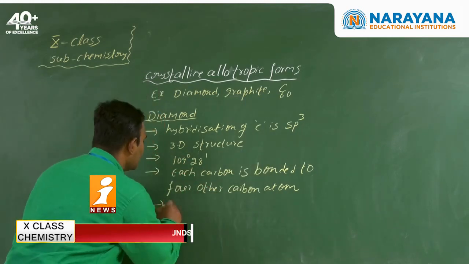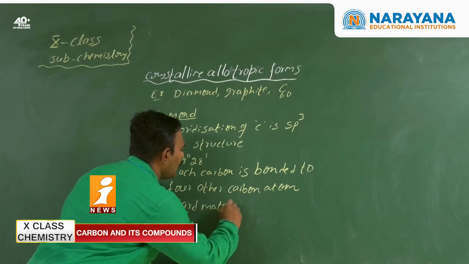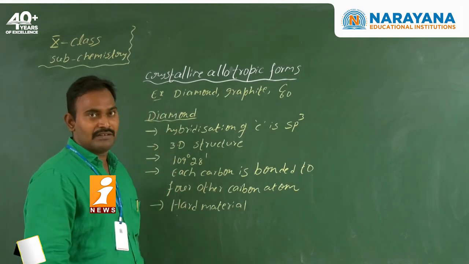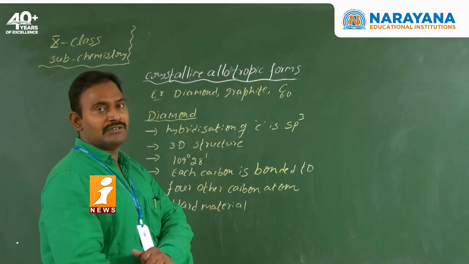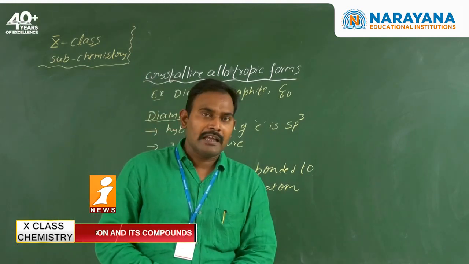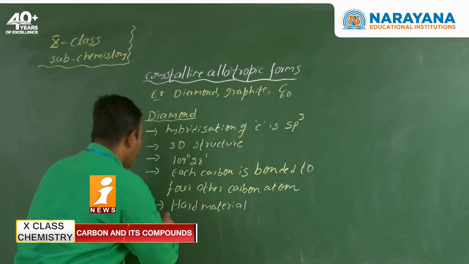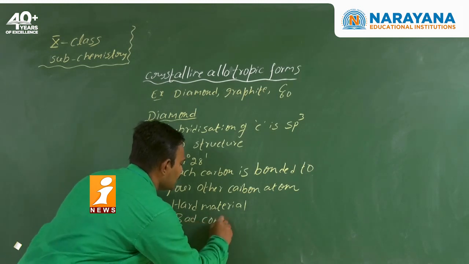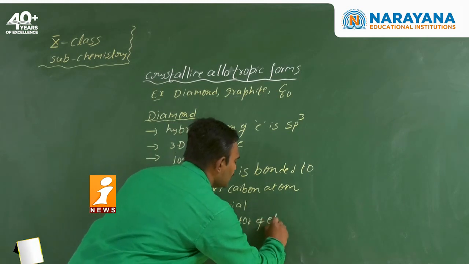One more thing: diamond is a hard material. Because of its hardness, diamonds are useful for cutting diamonds and as glass cutters. The next point is that diamond is a bad conductor of electricity.